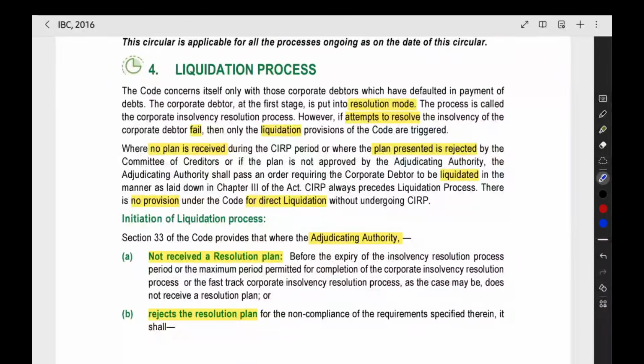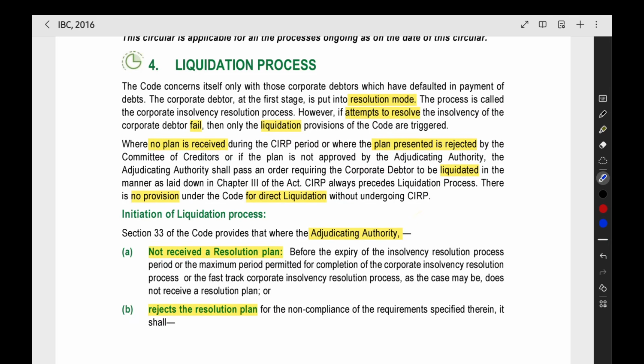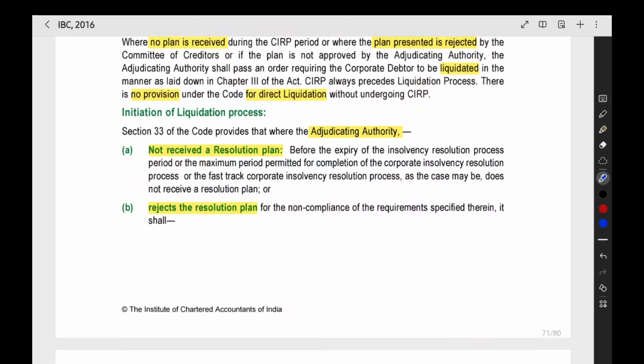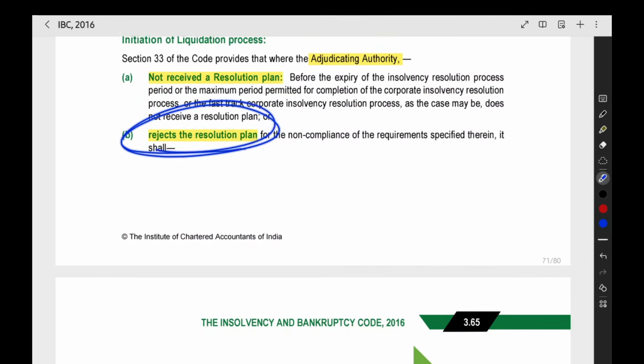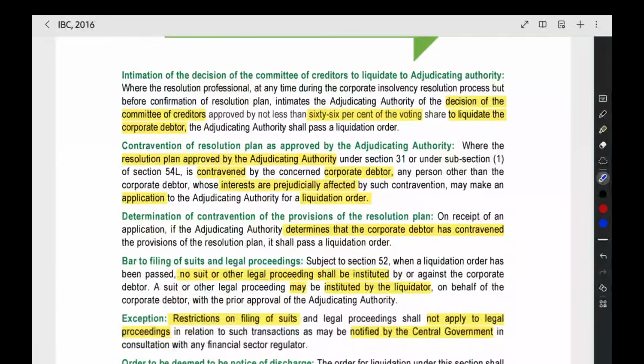Now the next thing is the liquidation process. First we tried to get the resolution plan, but it is not possible. Now it went into liquidation. Now we have to do the liquidation, distribution of assets and settlement of liabilities. Now the liquidation process will be started. When will it be started? When NCLT does not receive any resolution plan, then it will become liquidation. When NCLT rejects the resolution plan, then also the company will go into liquidation.